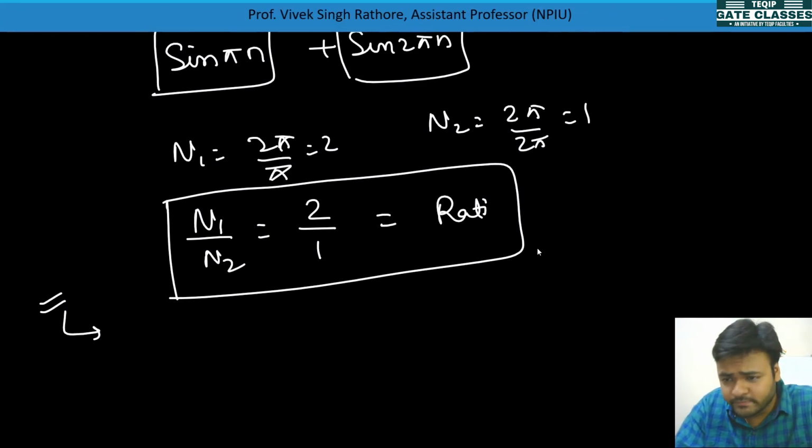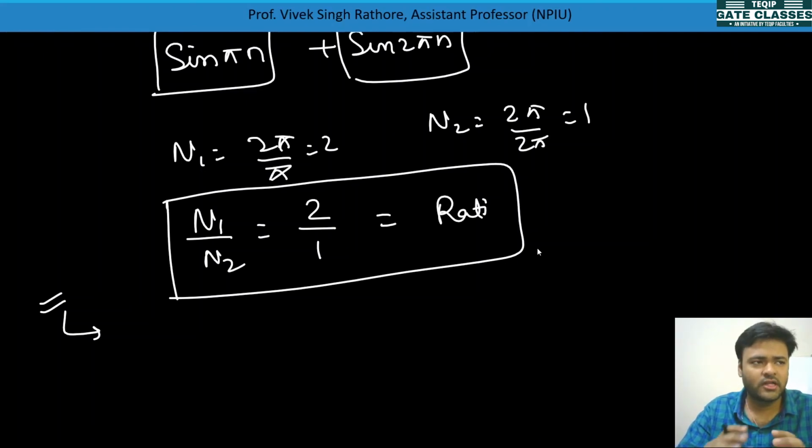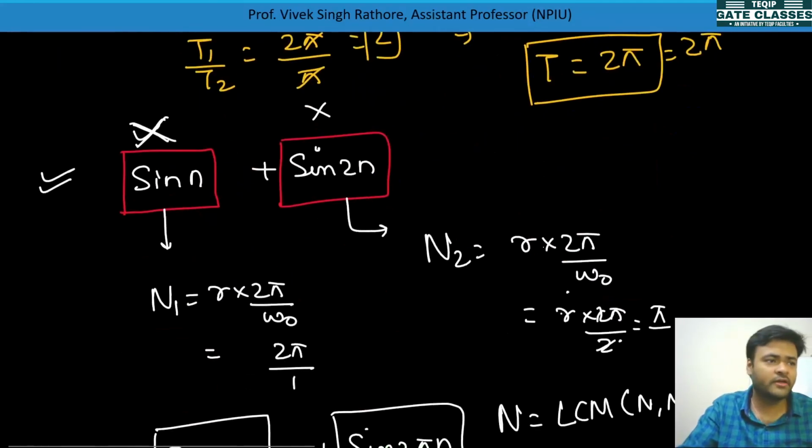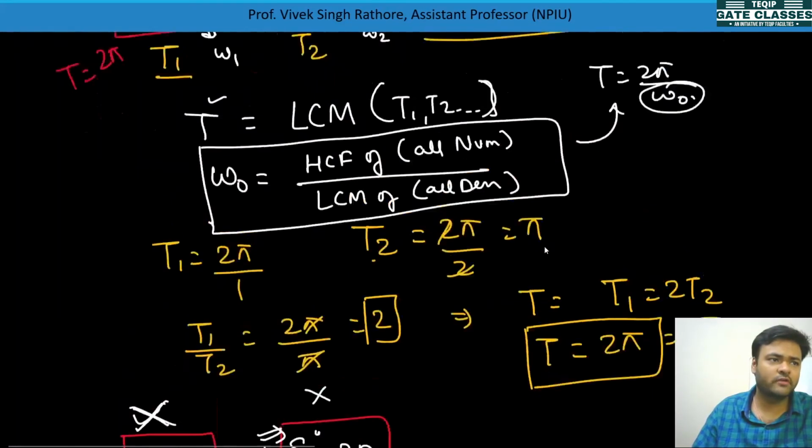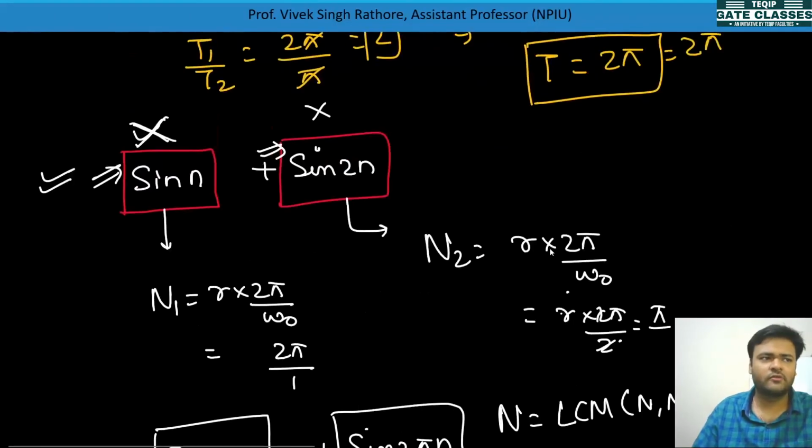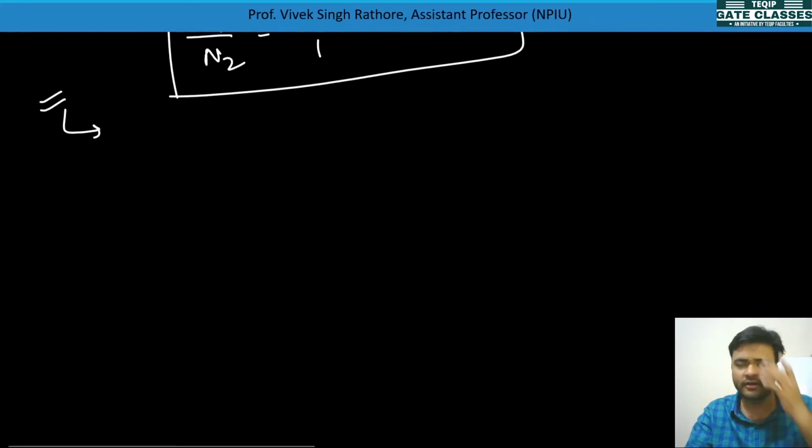The second conclusion is that when two continuous time sinusoidal signals or phasors are added, even if they are individually periodic, the ratio determines the periodic nature of the combination, because the combination's nature we need to see. Whereas when two discrete time sinusoidal signals are added, the ratio is with their individual periodicity. Here we are calculating individual periodicity, but earlier for continuous time signals we used to calculate the overall periodicity, right? So this is the difference between discrete time signals and continuous time signals.